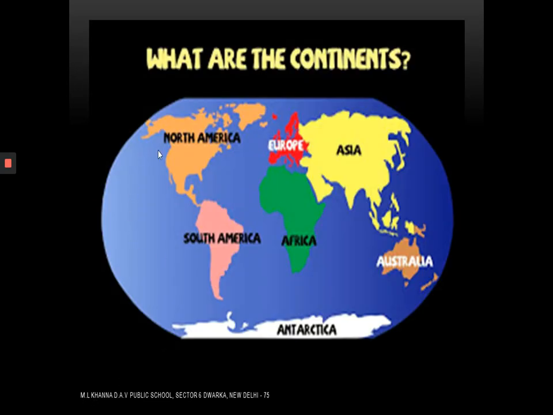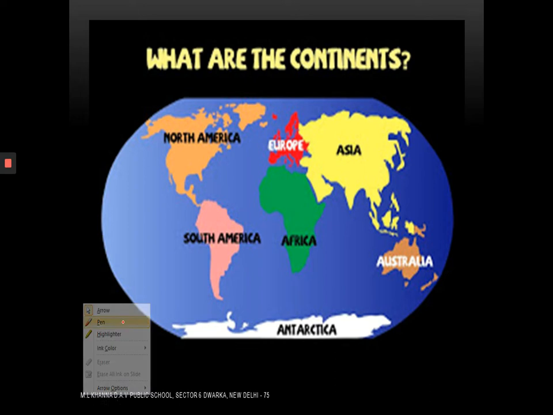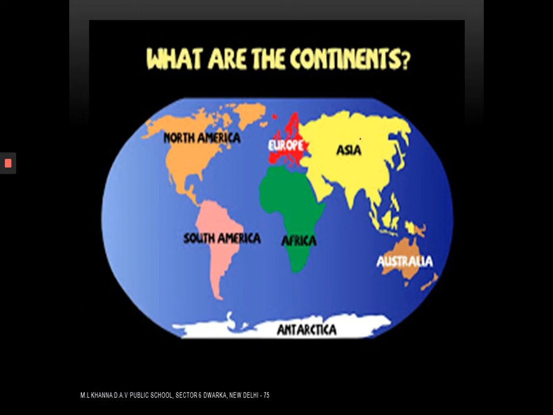Look here, my dear students. The blue color on the map represents water and the other color depicts the land area, and it has been divided into 7 different parts. They are the 7 continents. Let us look at them one by one. Number 1, Asia. Number 2, Europe. Number 3, Africa. Number 4, Australia. Number 5, Antarctica. Number 6, North America. Number 7, South America.